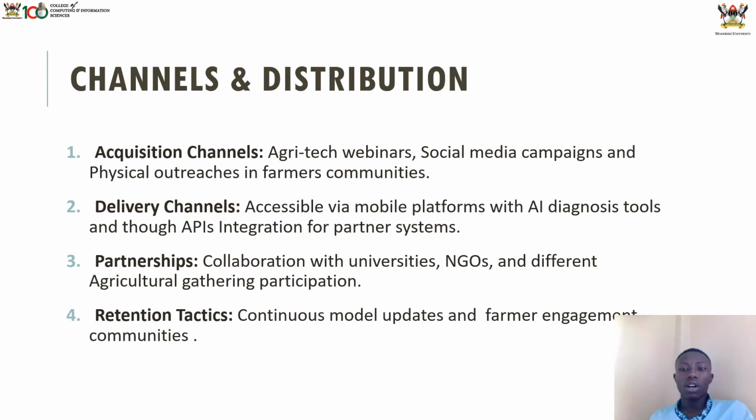The following are our channels of distribution. First of all, how we shall be reaching out to customers: through agri-tech webinars, social media campaigns, physical outreach in farmer communities and all that. Then delivery channels: our system is accessible online and via API integration for partner systems. For partnerships, we have NGOs, agricultural institutions and universities. Then to keep our customers, we will do continuous model updates and farmer community engagement to see how they are enjoying our system.